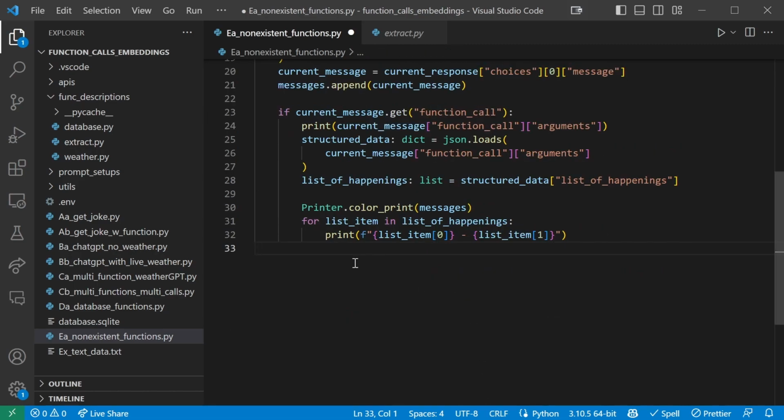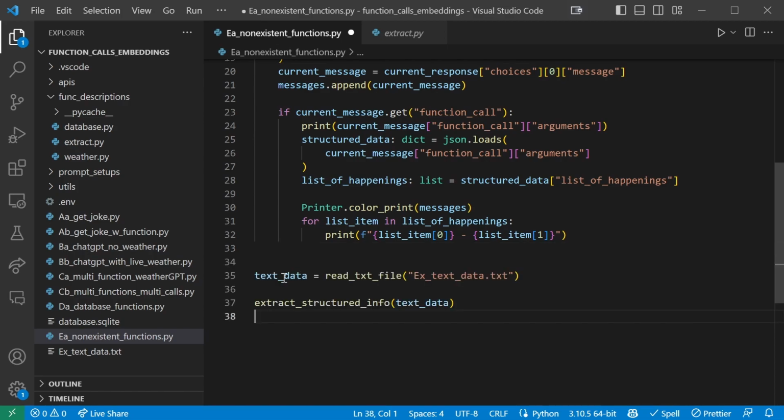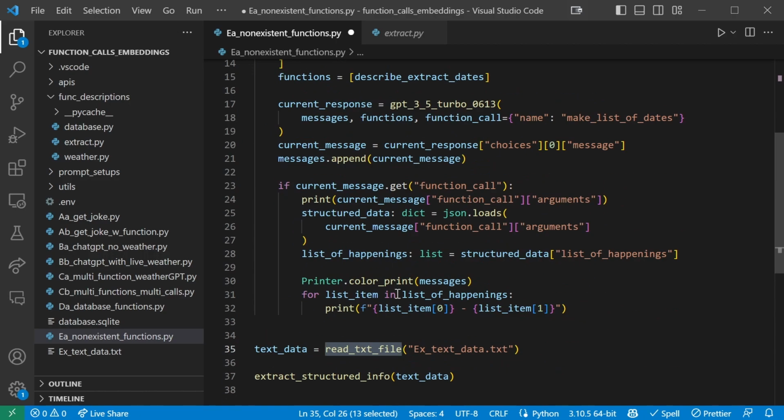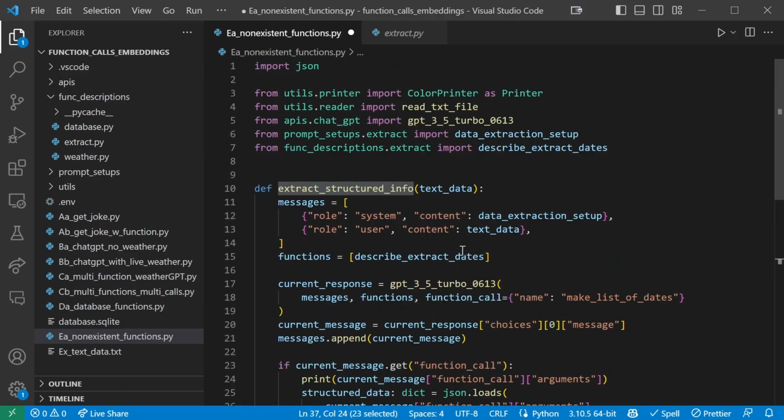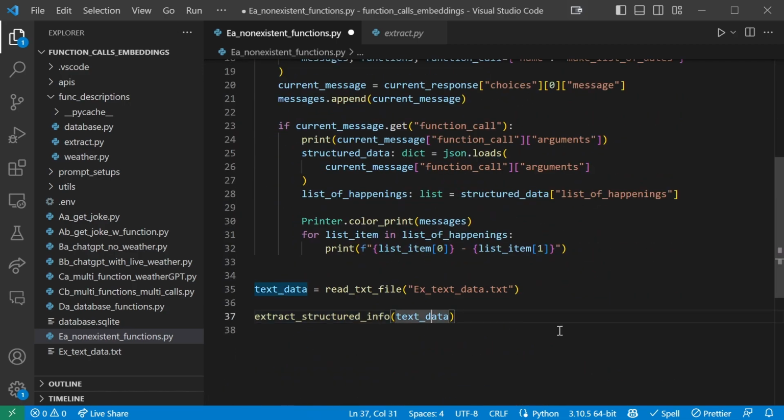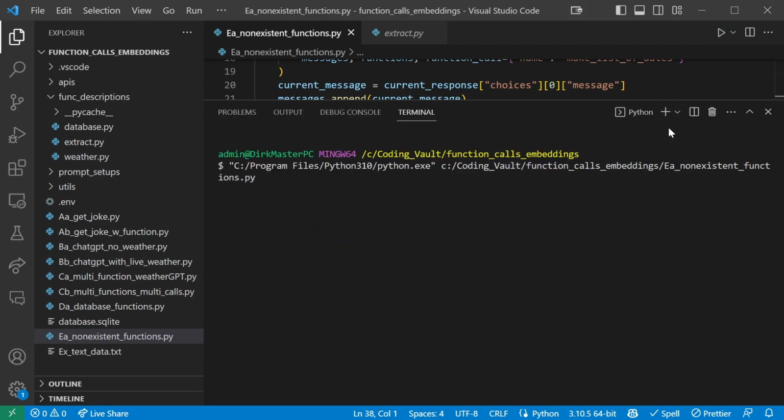So now let's continue below and outside our function. We define text data, which is our read text file utility we made, and we give it the text data we saved in this file before. Then we run extract structured data, passing in our text data. So let's run this and see what we get.